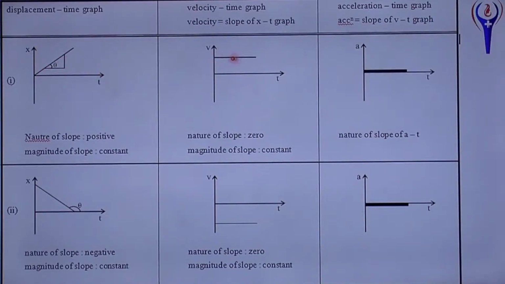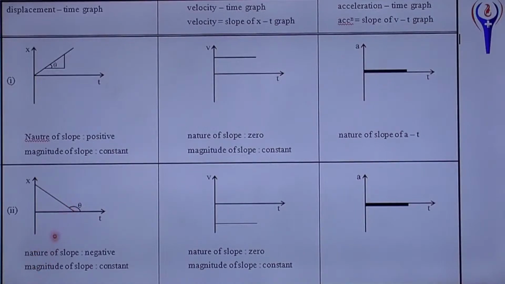When you convert this displacement-time graph to a velocity-time graph, as velocity is constant, it will come as a straight line parallel to the x-axis. Now, nature of slope is 0 and magnitude of slope is constant. In the acceleration-time graph, velocity is constant, so acceleration will be 0. So this is the conversion of displacement-time graph to velocity-time graph to acceleration-time graph. Questions will also come this way: a velocity-time graph will be given, and you convert it into an acceleration-time graph, with different options as images.